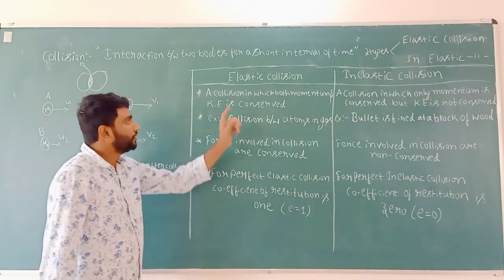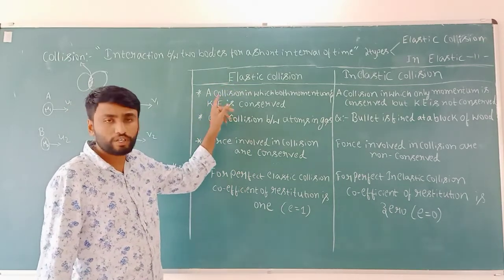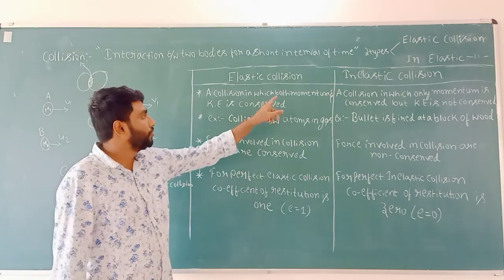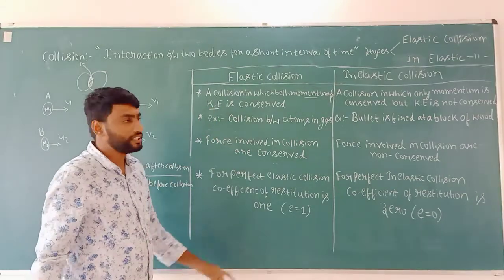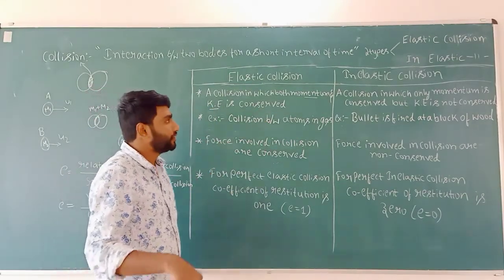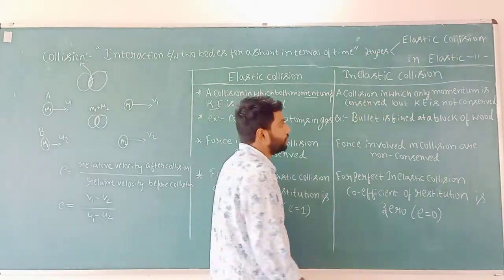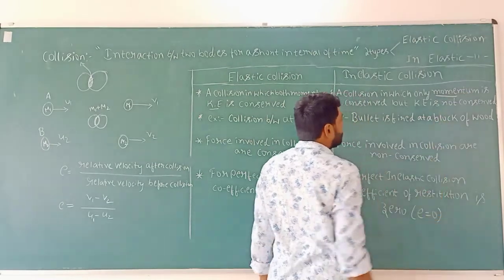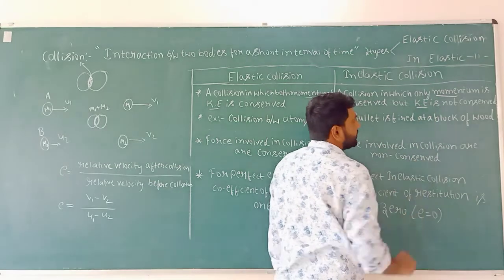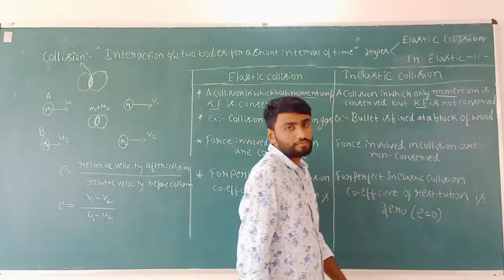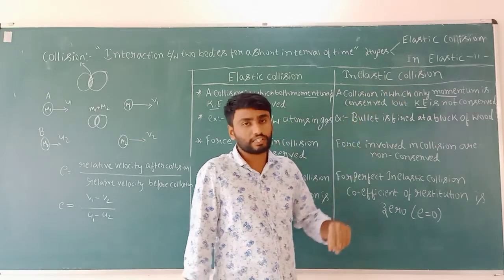Elastic collision means a collision in which both momentum and kinetic energy are conserved. Inelastic collision means a collision in which only momentum is conserved but kinetic energy is not conserved. That type of collision we call inelastic collision.